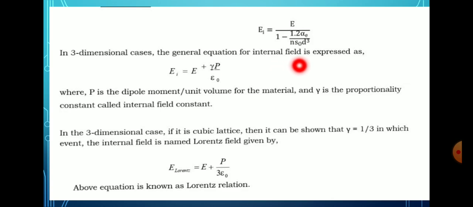Then the internal field is expressed as EI = E + gamma P divided by epsilon naught. Here gamma is the proportionality constant, called the internal field constant, and P is the dipole moment per unit volume of the material.